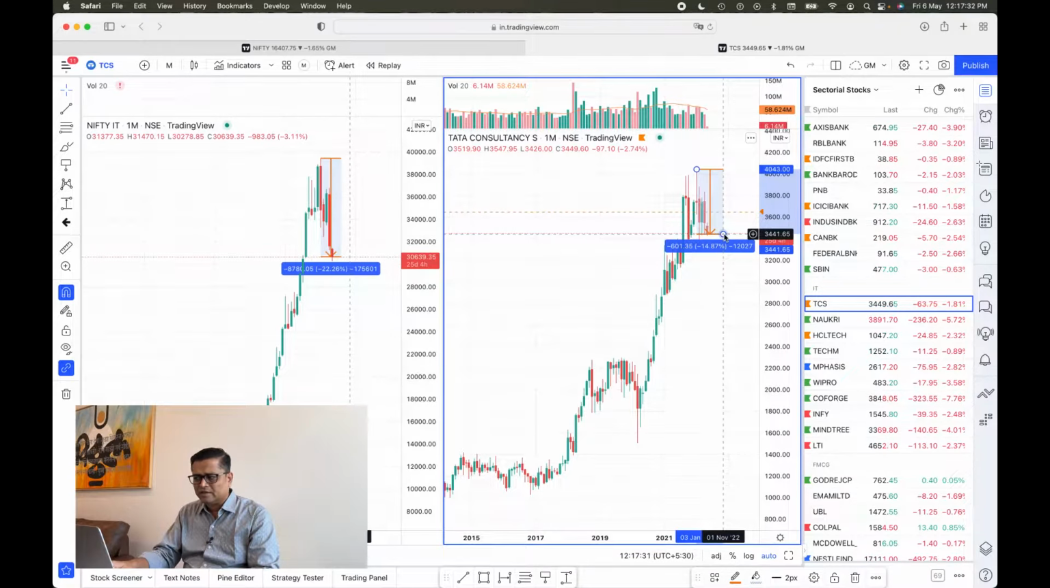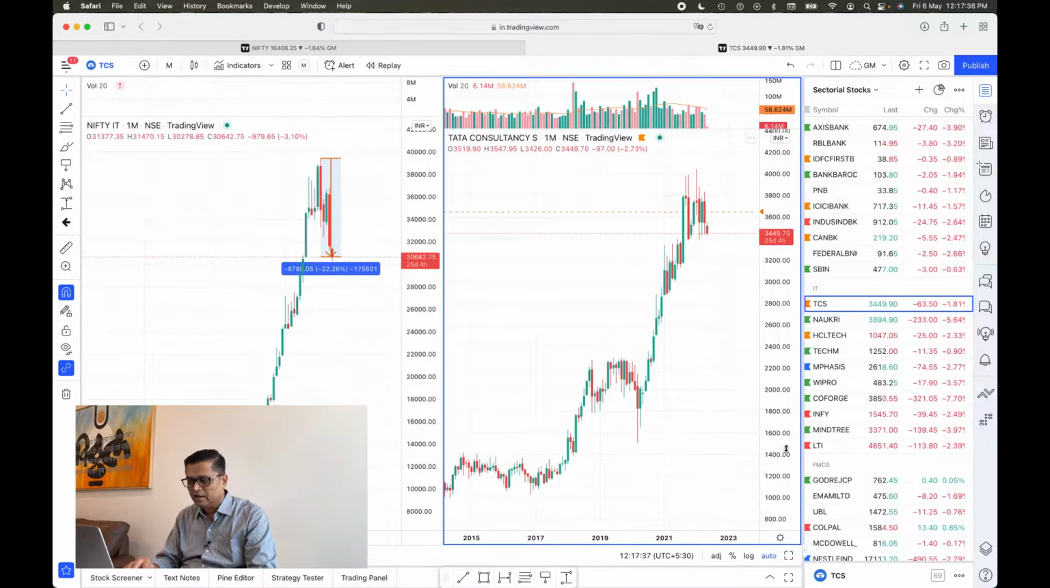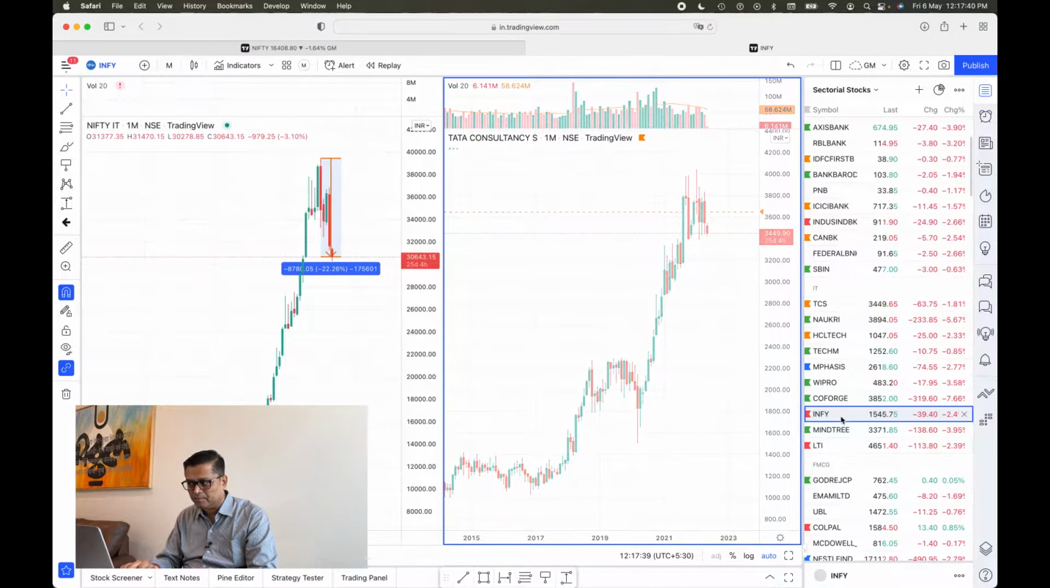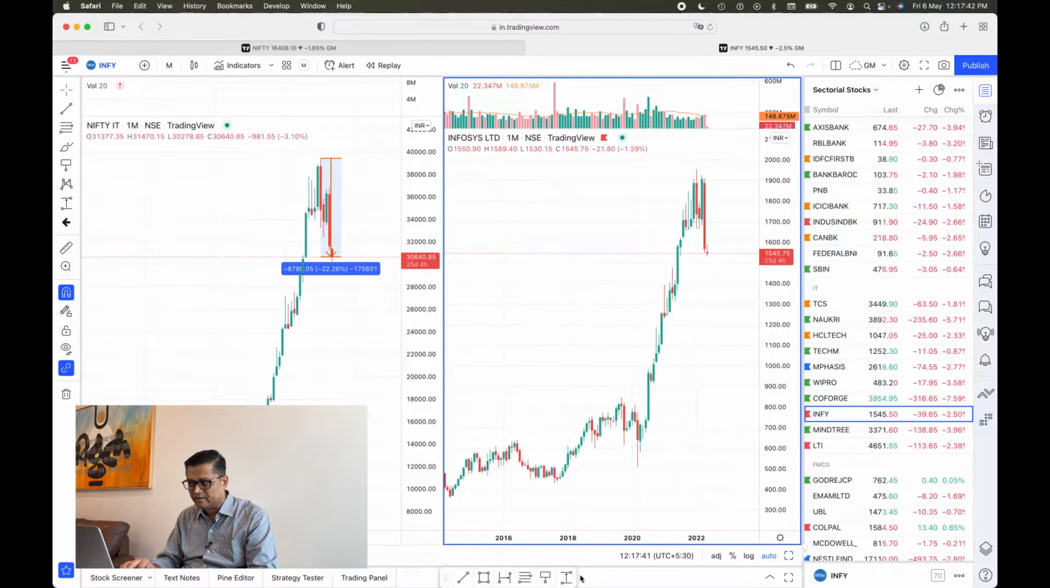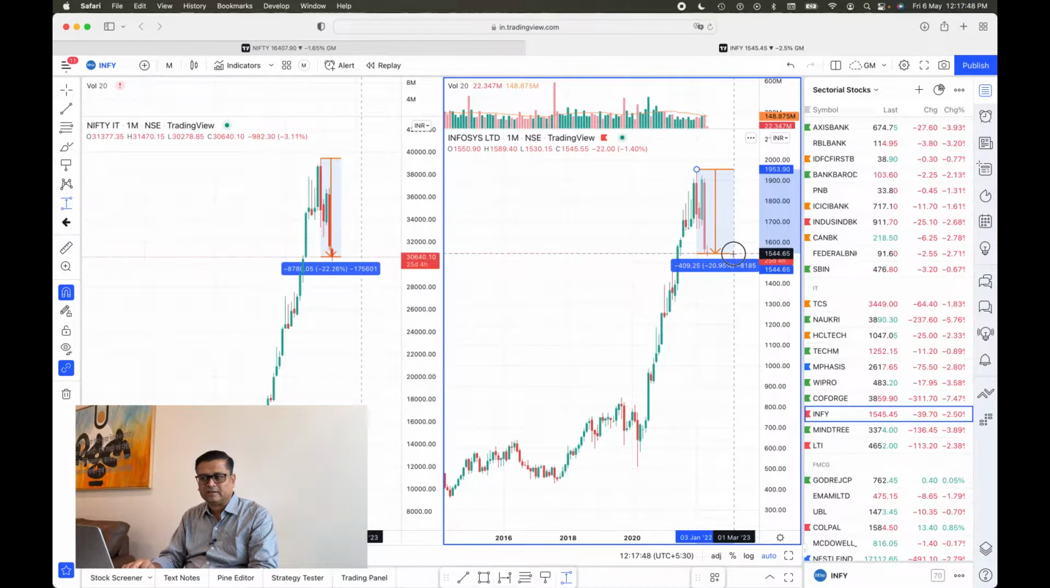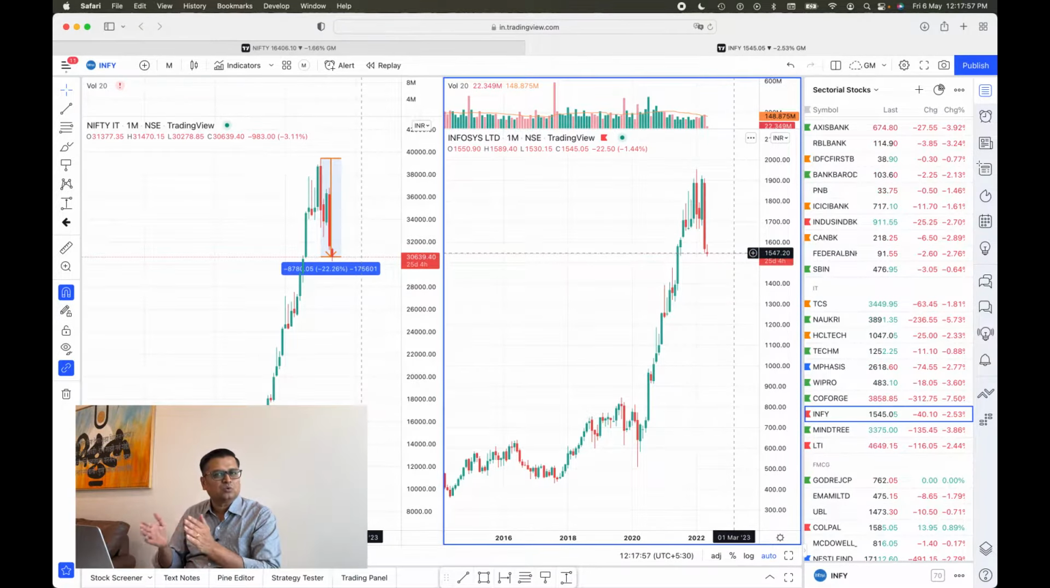Another outperformer stock that comes to my mind is Infosys. So let's have a look at Infosys. Since this top it has corrected about 20%, the index has corrected 22% and this stock has corrected 20%. Let us try to identify if we have any stock which is less than 20%, or maybe very close to what TCS was, which is really great, I mean less than 15% correction so far.